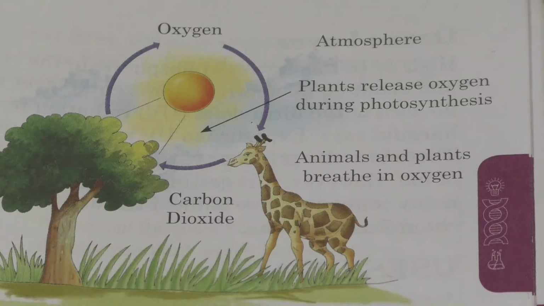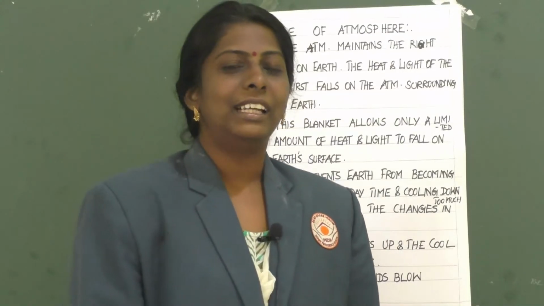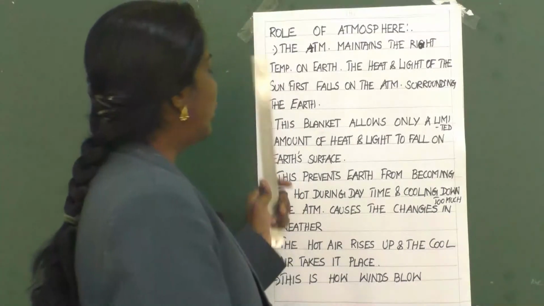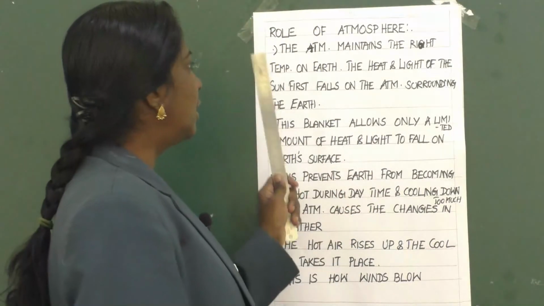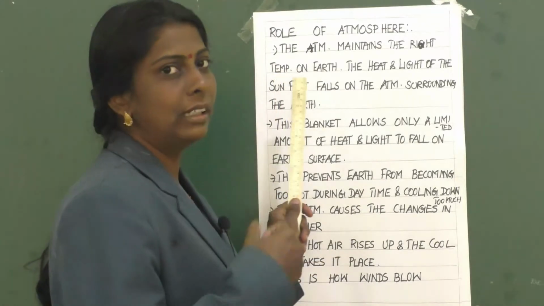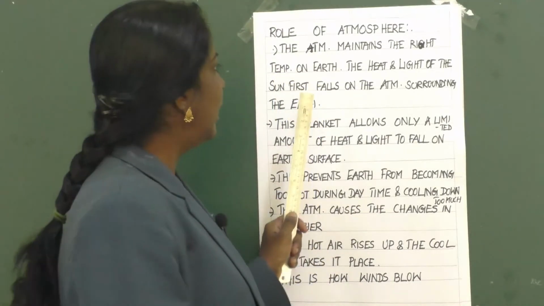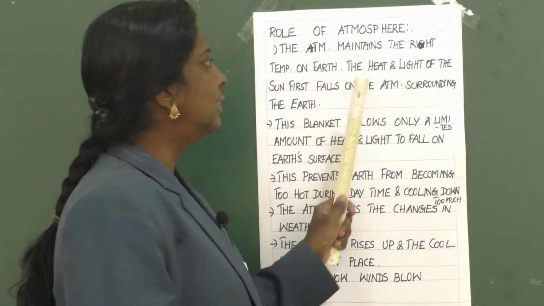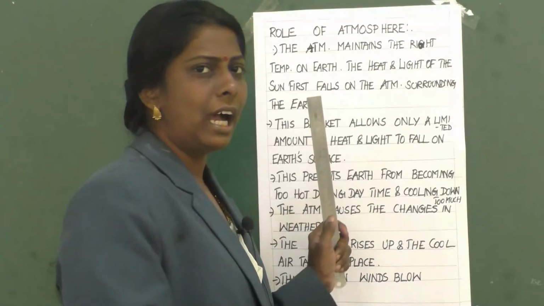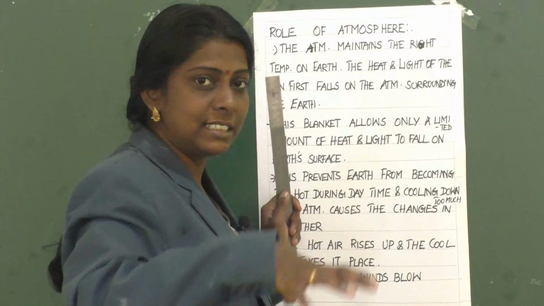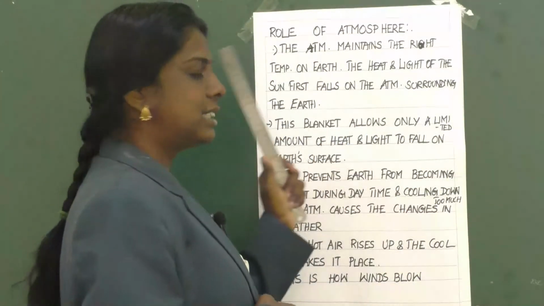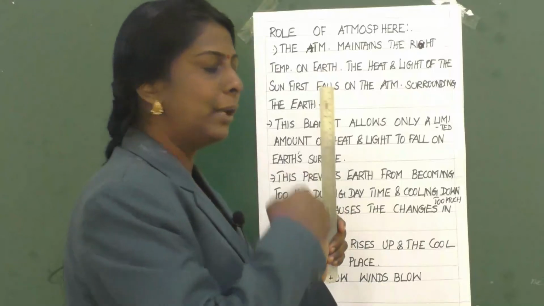Clear children? Children, now let us learn about the role of the atmosphere. The atmosphere maintains the right amount of temperature on earth. The heat and light of the sun first fall on the atmosphere. It is a layer that is surrounding the earth, isn't it? Yes. So the heat and light of the sun first fall on the atmosphere.